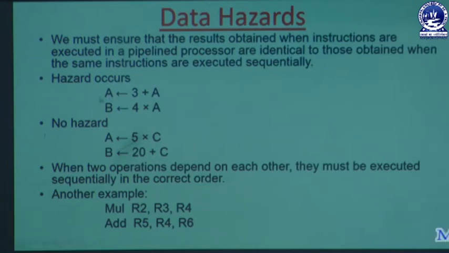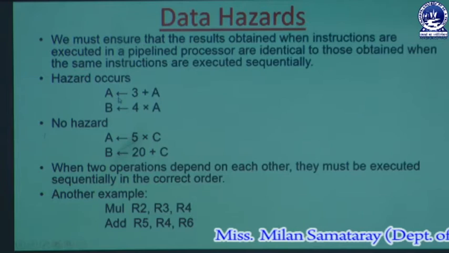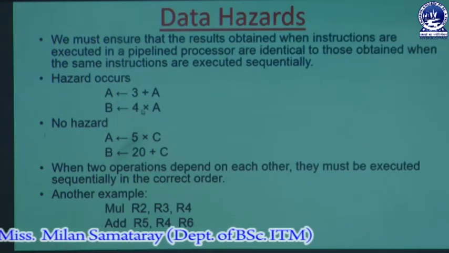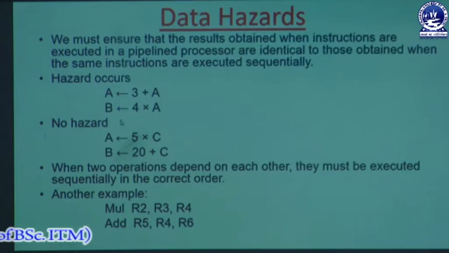When the next instruction is in the decode stage, it needs the value of A, but that value is not present in the register file, or whatever value is present is the wrong value. So we need the updated value. This instruction can fetch the operand only after the write operation is performed, that means after one clock cycle.